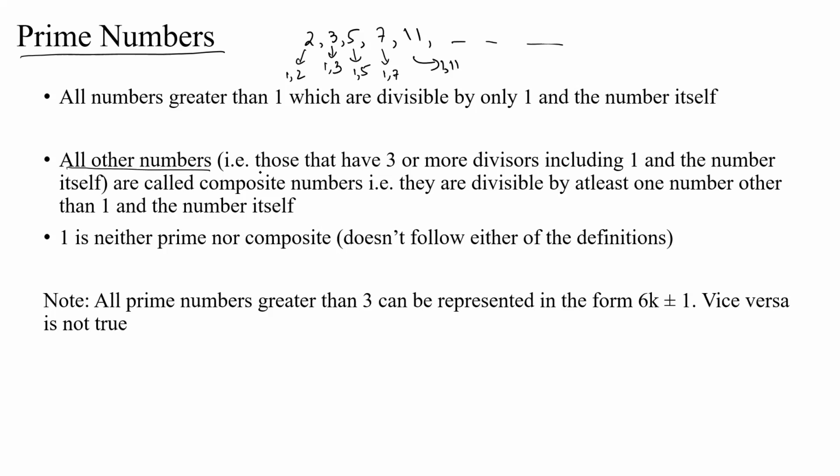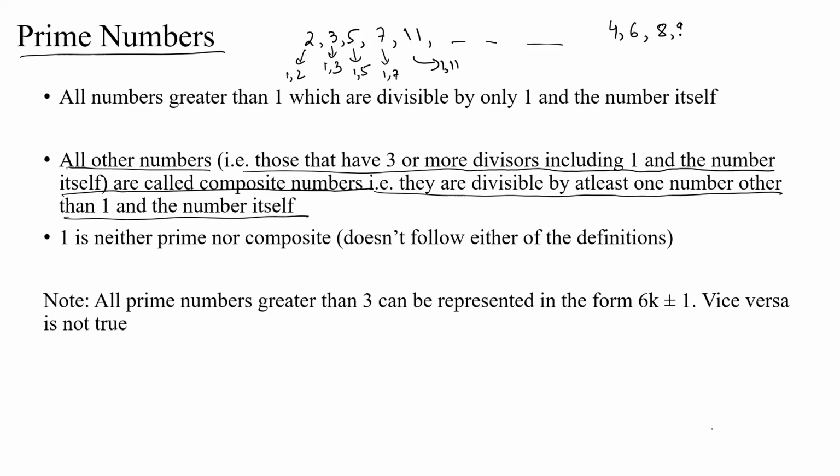So all the other numbers, that is those that have 3 or more divisors, including 1 and the number itself, are called composite numbers. That is, they are divisible by at least one number other than 1 and the number itself. So all of the other numbers like 4 or 6 or 8 or 9 or 10, all of these are composite. Factors of 4 are 1, 2, and 4. Factors of 6 are 1, 3, 6. Factors of 8 are 1, 2, 4, 8. So all of these numbers have at least one other number as a divisor other than 1 and the number itself. 1 is neither prime nor composite because it doesn't follow either of the definitions.